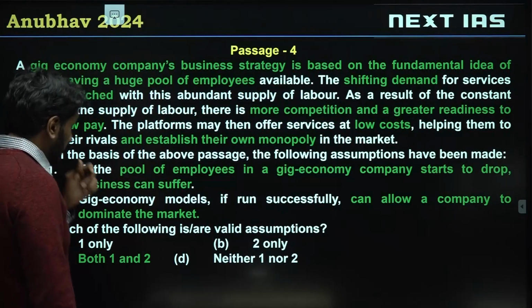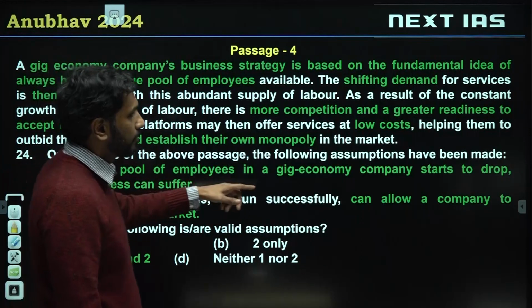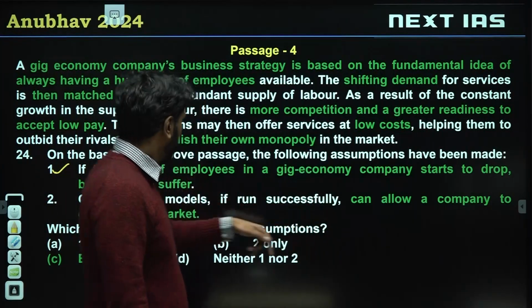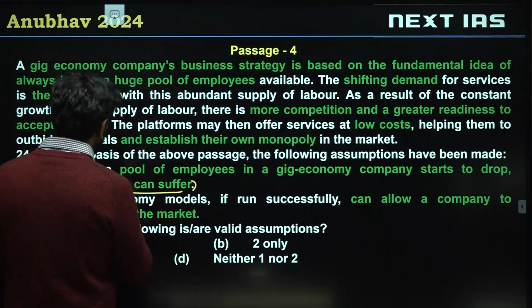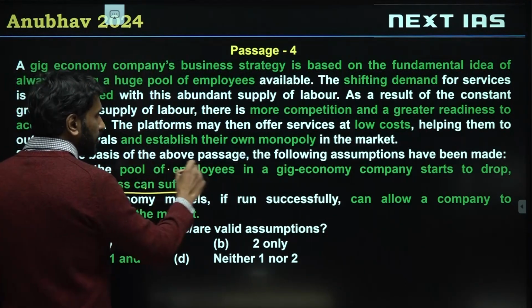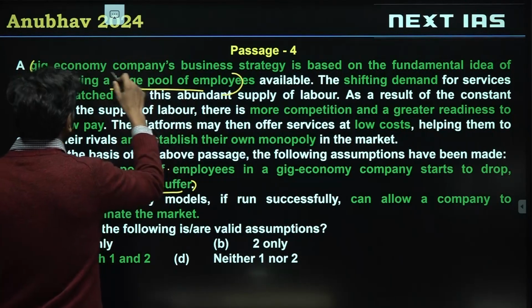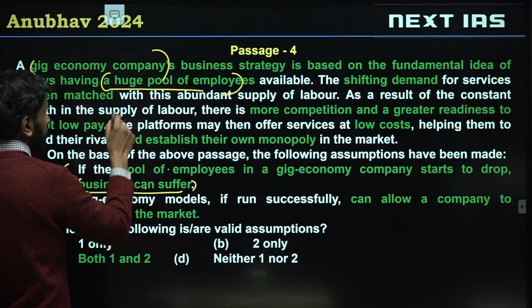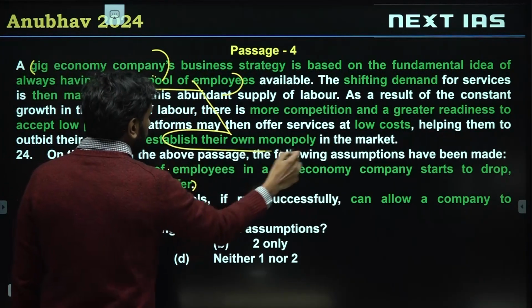Alright, on the basis of the above passage, the following assumptions have been made. 1, if the pool of employees in a gig economy company starts to drop, business can suffer. So how have we figured out business can suffer? The pool of employees in a gig economy here is a huge pool of employees. This huge pool will eventually help that company to establish their monopoly, right?